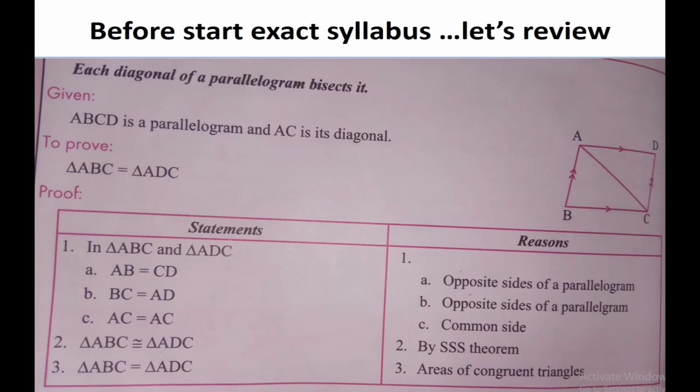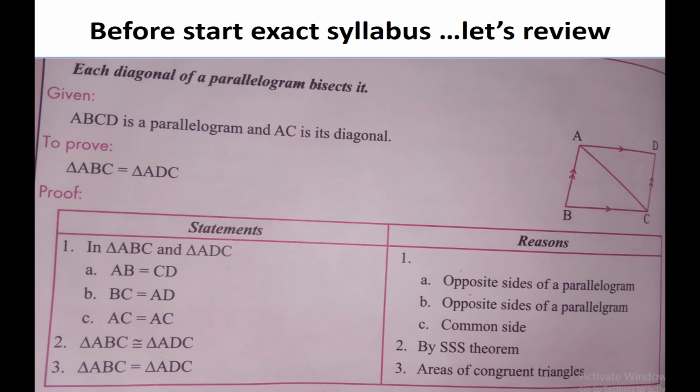You had proved this theorem in class 9. I am just showing you before starting the theorem of class 10. See there, you are proving from triangles ABC and ADC that they are congruent. AB side equals CD side, opposite sides, and BC equals AD. And then AC equals AC, common side.